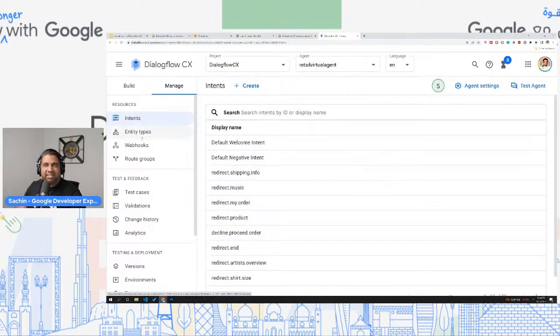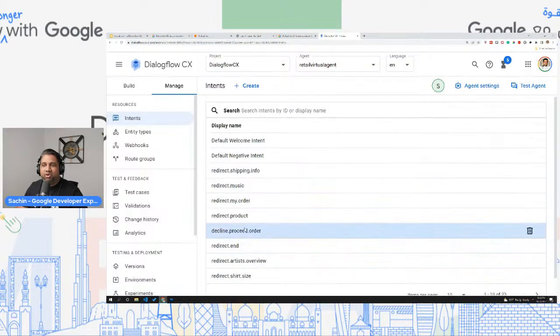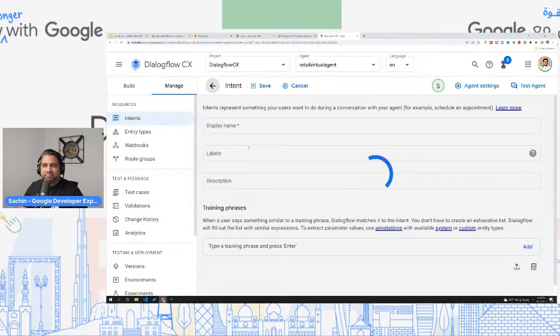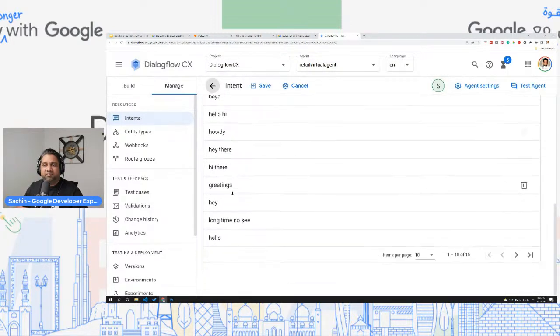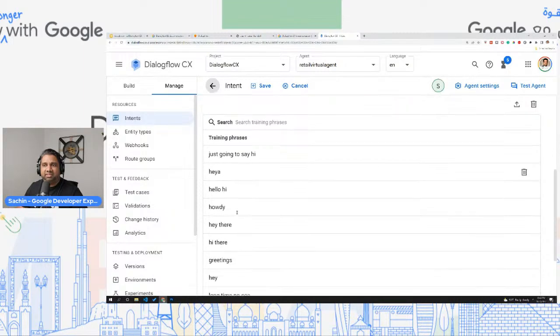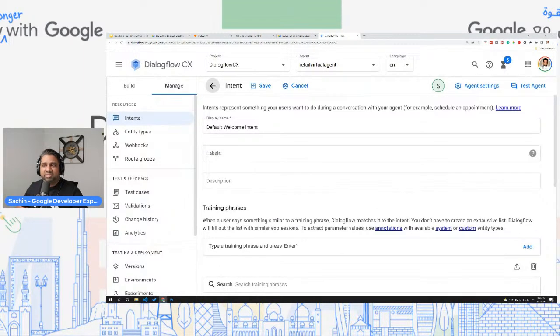Intents and entities over here work in a completely different way. What I mean by that is here you can actually reuse the intents. So you have the welcome intent, default negative intent, like how we talked about. And over here you can see there's a lot of intents that we've created. And all of that is very similar to what we typically do, right? So you have the training phrases basically to say that, okay, this is what each of the intent basically means.